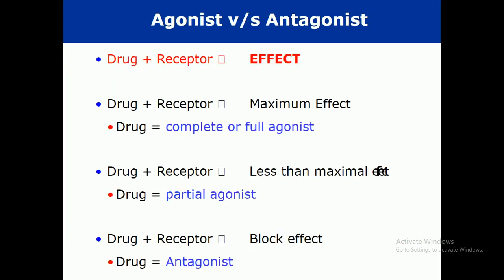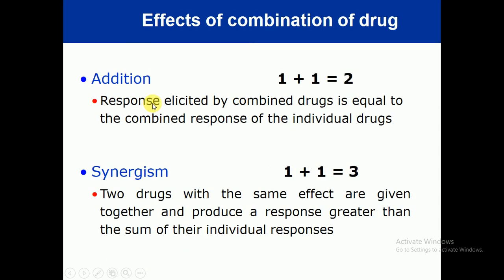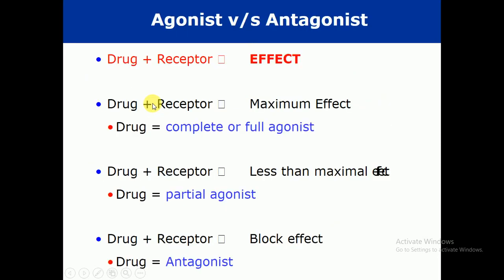Now what is the difference between an agonist and an antagonist? You can see here, this is the drug and this is the receptor. The drug doesn't show any response until it binds with the receptor, and then it will definitely show effects. Now look here, this is the drug and these are receptors, and it shows the maximum effect.